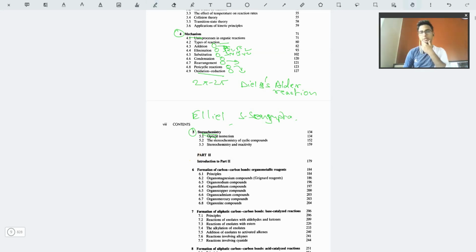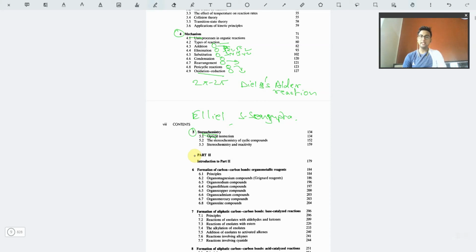So for example, for understanding the most basic concepts of stereochemistry, use those. But if you are looking for concepts like the stereochemistry which is involved in the reactions, then for those things you can study stereochemistry from this book.